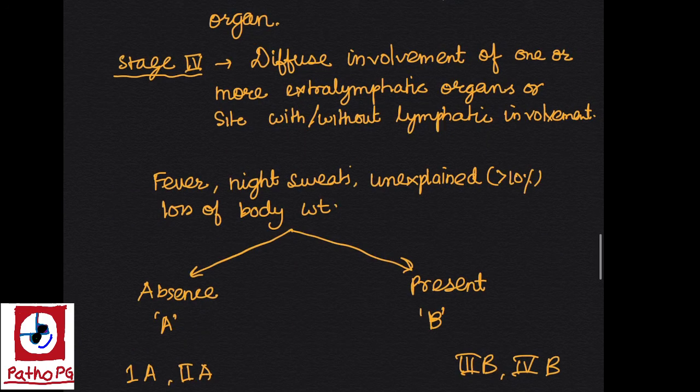In stage 4, there is diffuse involvement of one or more extralymphatic organs or sites with or without lymphatic involvement. Also, the prefix A and B is added to the stage on the basis of the presence of constitutional symptoms like fever, night sweats, unexplained loss of body weight.